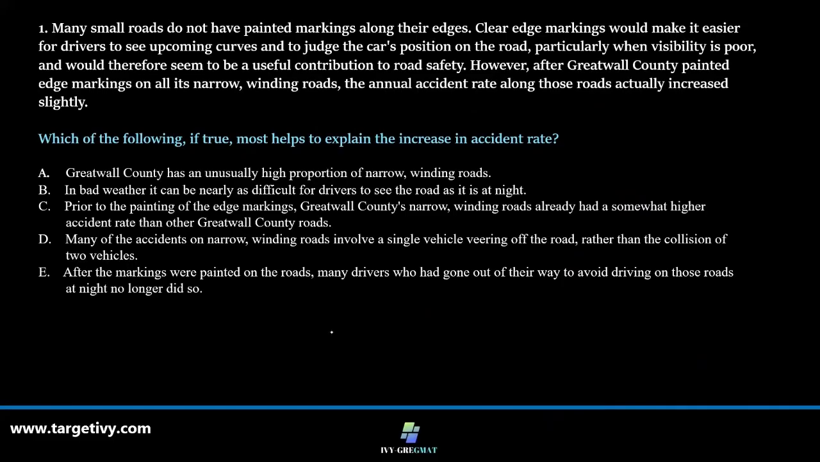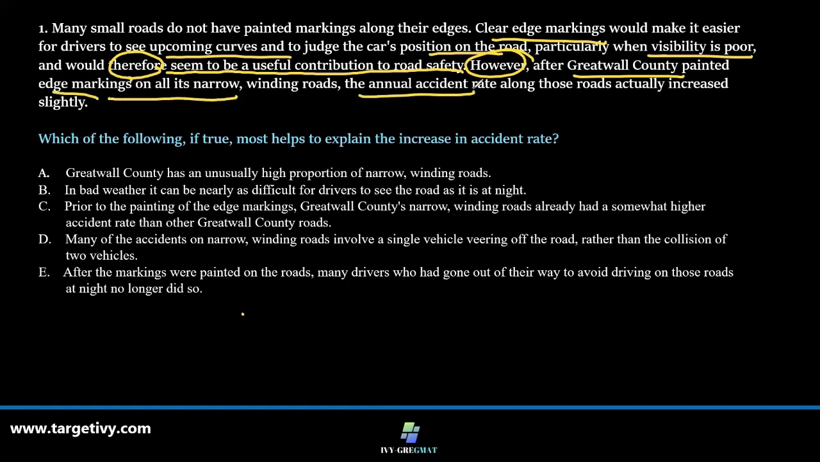So we've got a situation here where certain facts are given that edge markings give a clear visibility about the upcoming curves and to judge the position of the car on the road, and also help when the visibility is poor, and therefore will contribute towards road safety. Therefore this is the conclusion C1, as we said, the most likely conclusion, that road safety will go up. However, there's a contradiction word here. In Great Wall County, they did the same thing for the edge markings on all narrow winding roads. The annual accident rate actually increased slightly. So the conclusion was somewhat else.